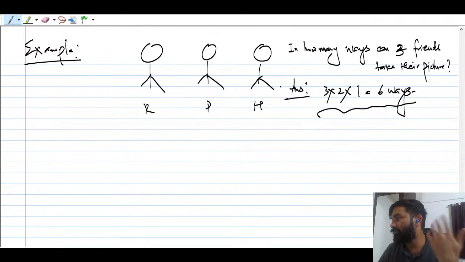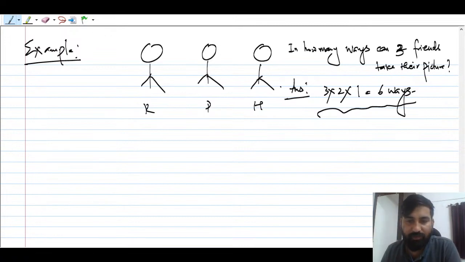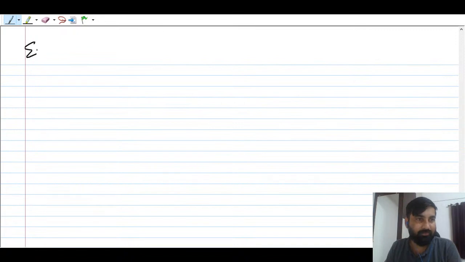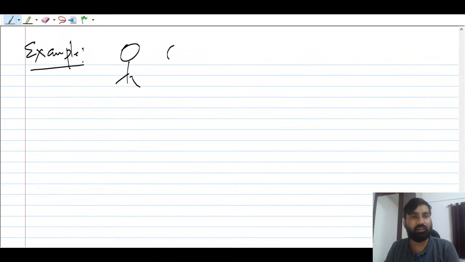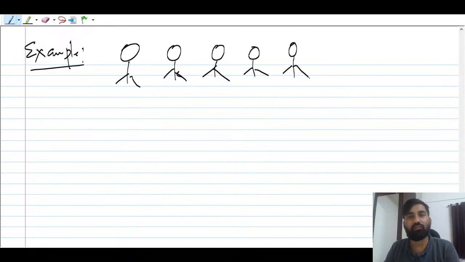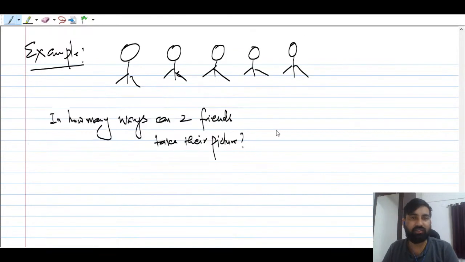If the number of people is increasing, let us take 5 people standing. If there are 5 friends, how many ways can they take a picture? For example, suppose there are 5 friends, 1, 2, 3, 4, 5, and the question is in how many ways these 5 friends can take a picture. So what will be the answer?